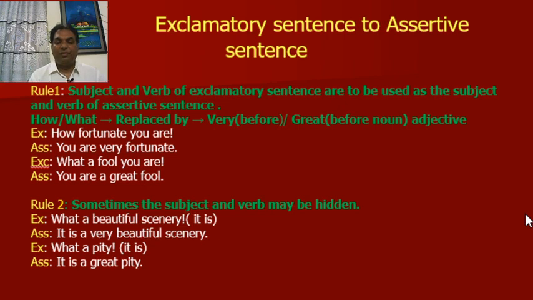Rule number 2. Sometimes the subject and verb may be hidden. Look at the example. What a beautiful scenery. Here, subject and verb it is are hidden. But during assertive sentence, you have to write: in assertive, it is a very beautiful scenery. What a pity. Here also subject and verb it is are hidden. In assertive, you have to write it is a great pity.